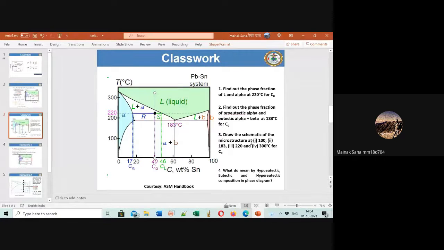Have you seen a eutectic? Any sir has not shown you? In the 3 months class I was taking, sir might have shown you this eutectic. Any microstructure you have seen? No, sir, we haven't done this part. Okay, for the time being, I will send you some examples, because there is no time remaining for me to explain this.